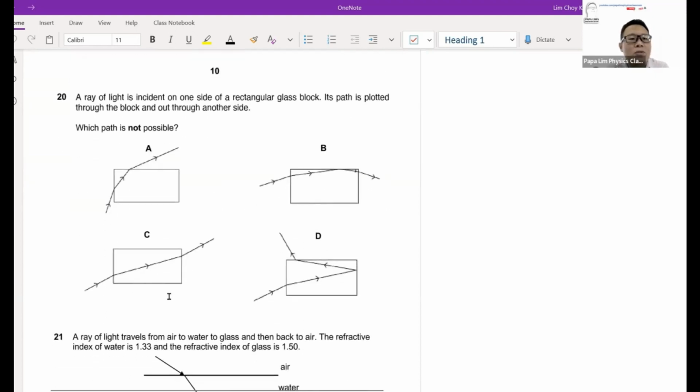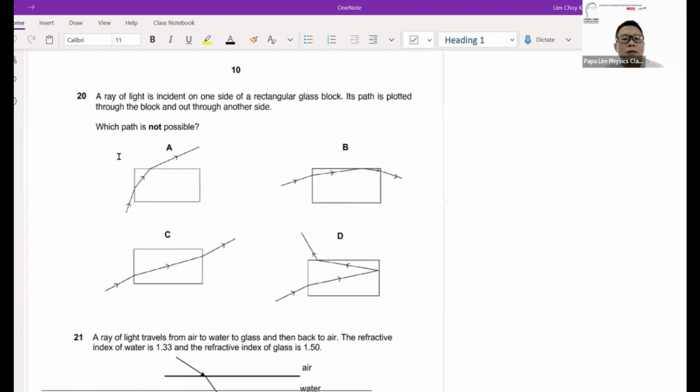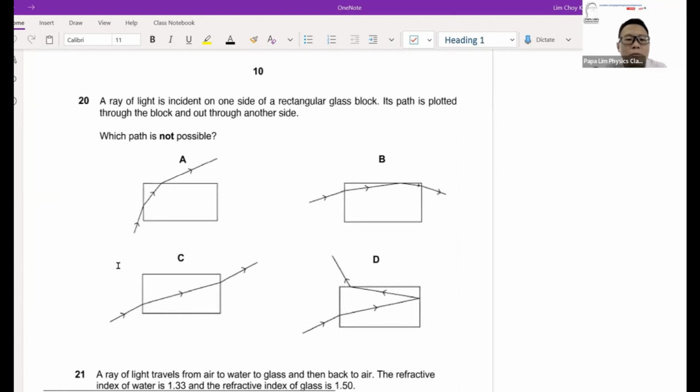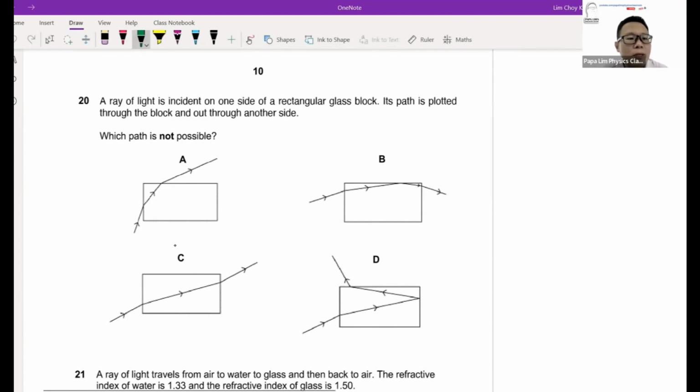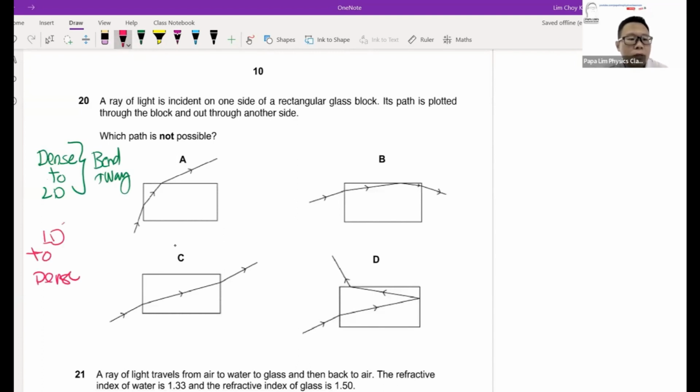Now, let's look at question 20. Question 20 is a refraction question. It talks about identifying the object with which path is not possible. For glass blocks or for refraction, the important thing is that we always tell students it revolves around the path of the light ray. Going from dense to less dense, it bends away from the normal. If it's from less dense to dense, the path should bend towards the normal. These are the 2 characteristics that we always make use of when we look at refraction.